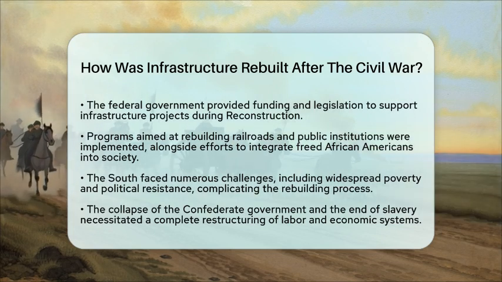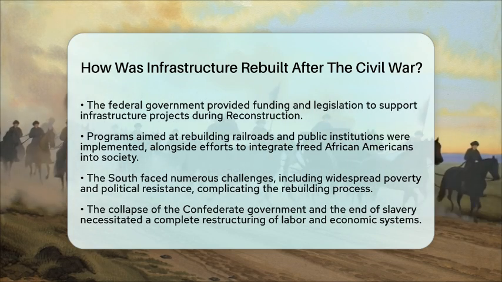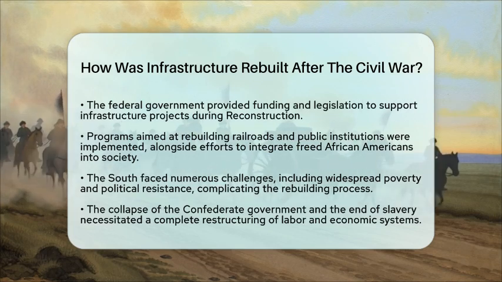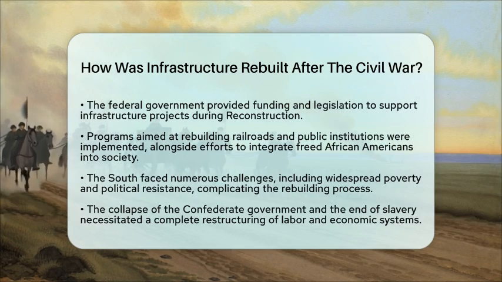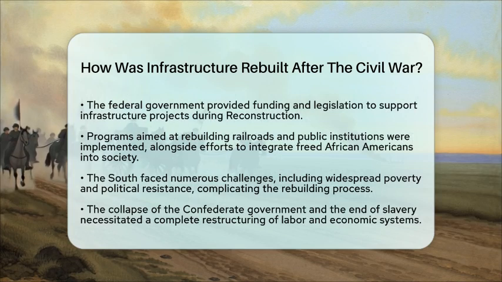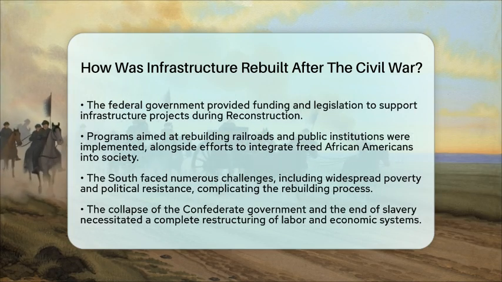In summary, rebuilding infrastructure after the Civil War involved repairing transportation networks, reviving agriculture and industry, and reconstructing urban centers. This process was gradual and shaped the South's economy and society for many years to come.